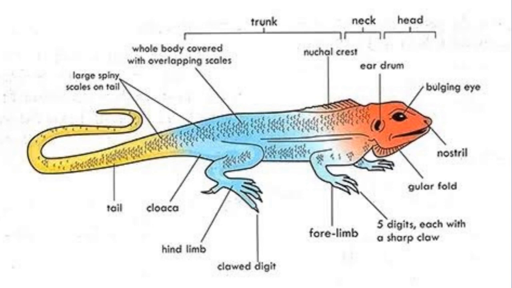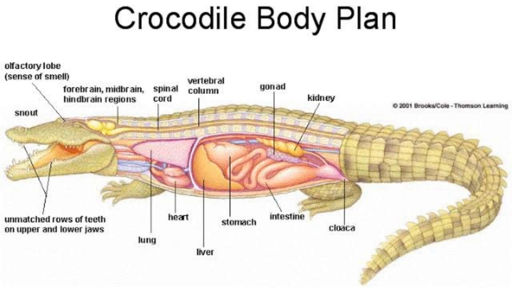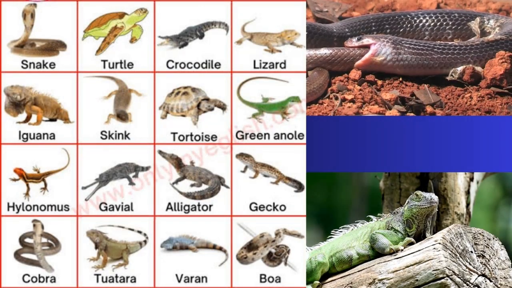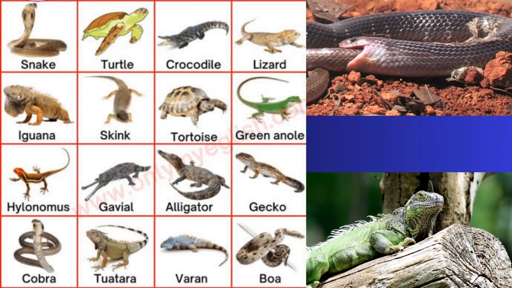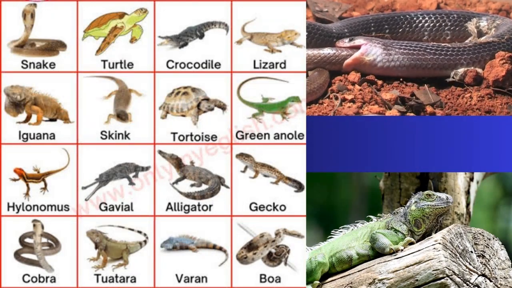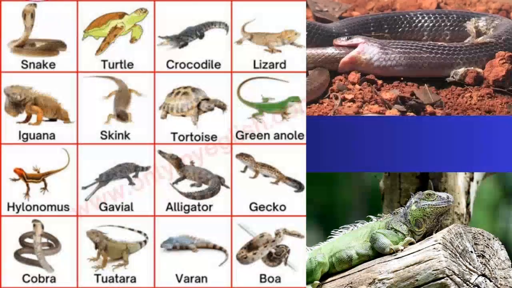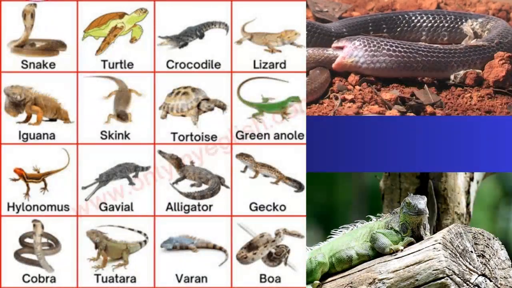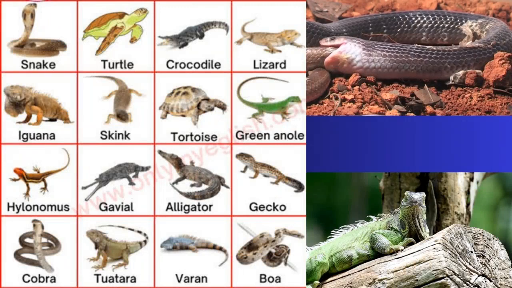Their skin is usually dry and waterproof, with horny epidermal scales. They also breathe through their lungs. Most of the organisms belonging to this class have a three-chambered heart. You'll be looking at the three-chambered heart as we go on in this video. Now, these are examples of reptiles. If you look at it, they are usually divided into just three: the snakes, the lizards, and the turtles.